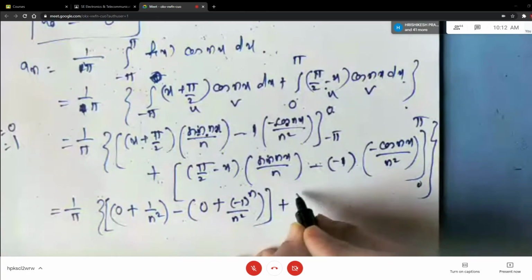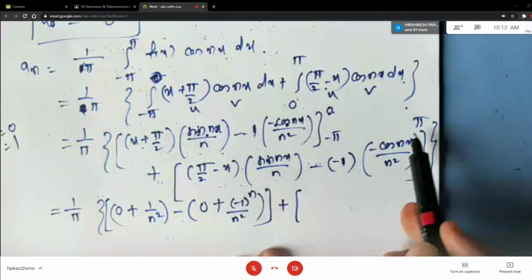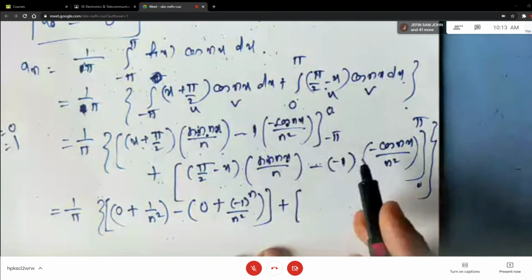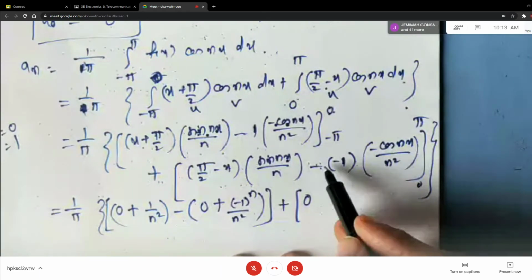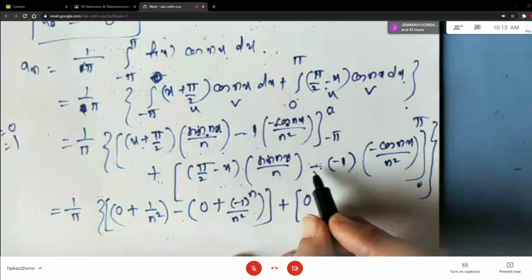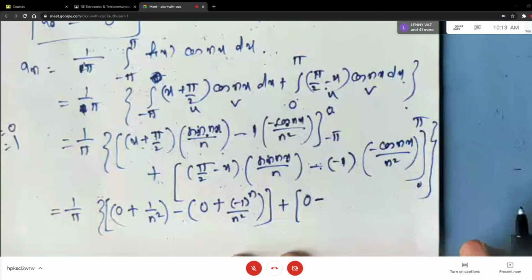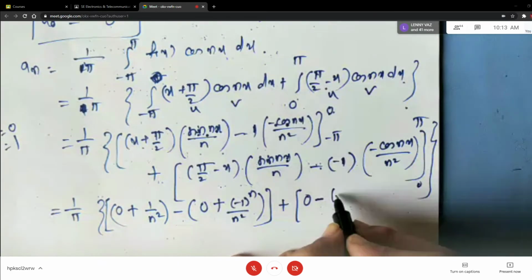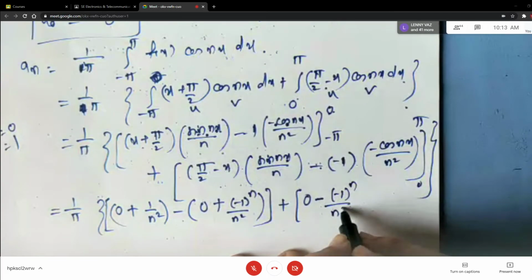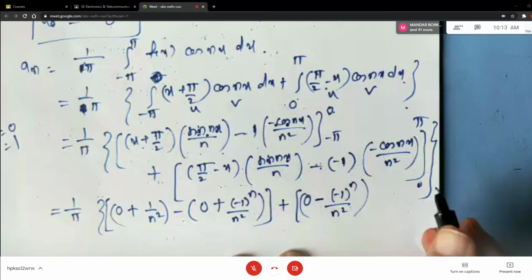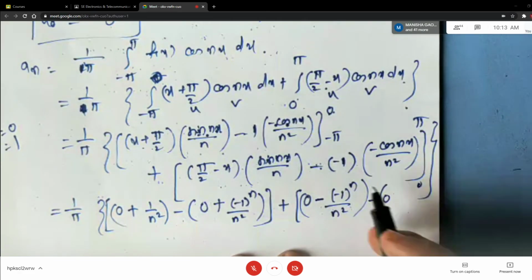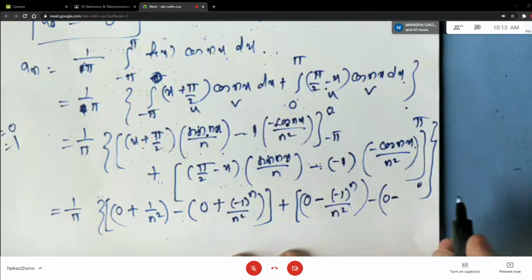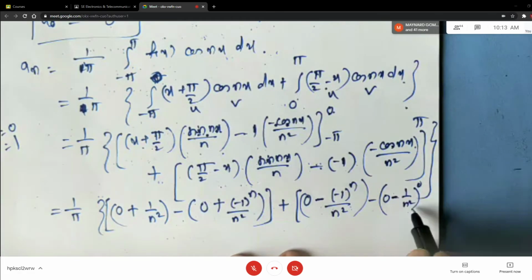Plus. Now for the second bracket, when you replace x by pi, the sine term will vanish always, right? Because sine of n pi is 0. Then the minus 3 minus sign means 1 minus sign. Minus into minus is plus, plus into minus is minus. Cos of n pi means minus 1 raised to n by n square. Now, x is 0: sine of 0 is 0, right? Cos of 0 is 1. So it is 1 by n square.